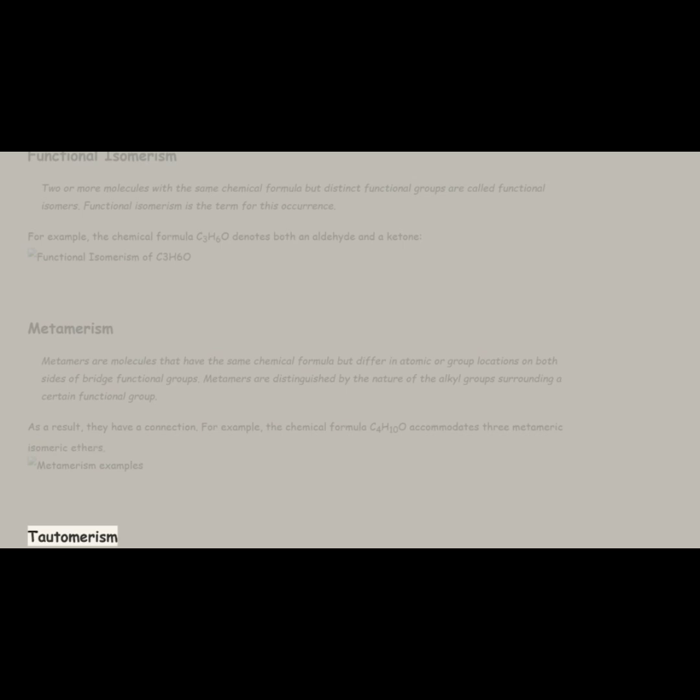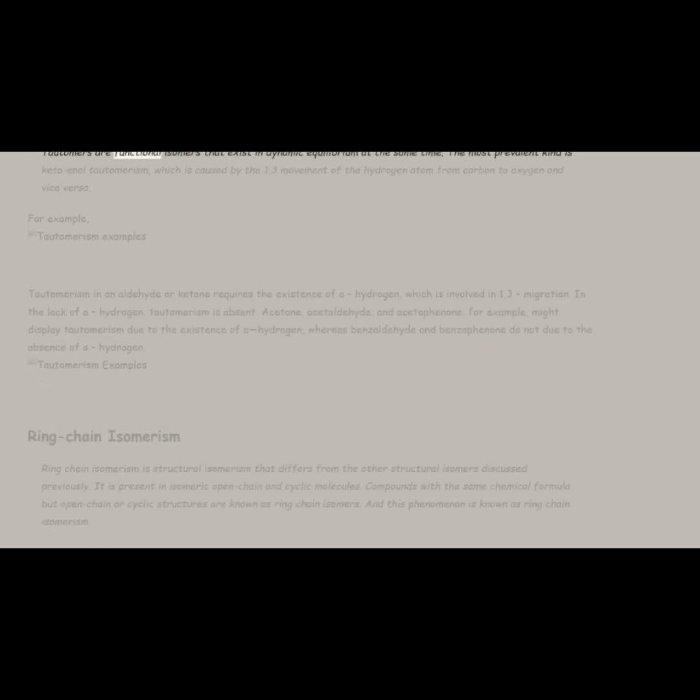Tautomerism. Tautomers are functional isomers that exist in dynamic equilibrium at the same time. The most prevalent kind is keto-enol tautomerism, which is caused by the 1,3 movement of the hydrogen atom from carbon to oxygen and vice versa. For example,